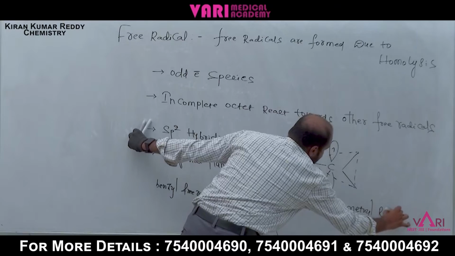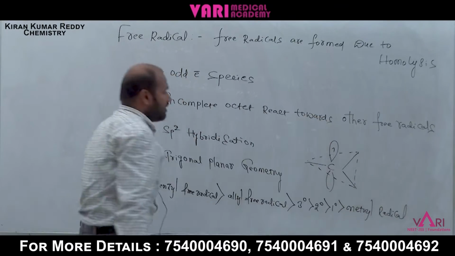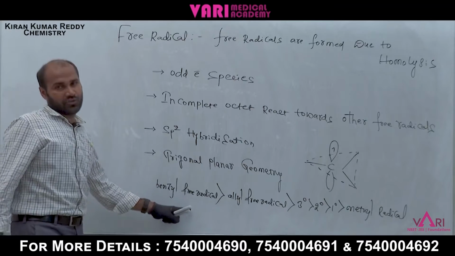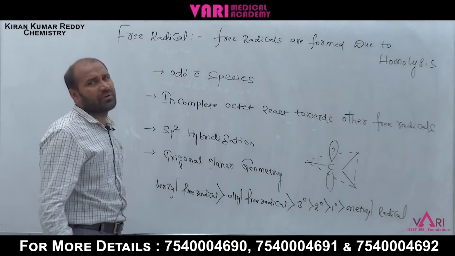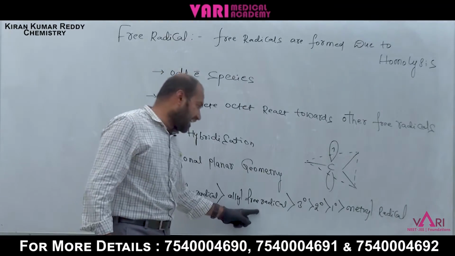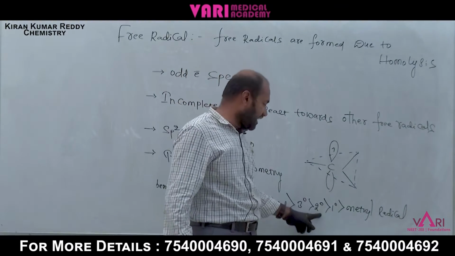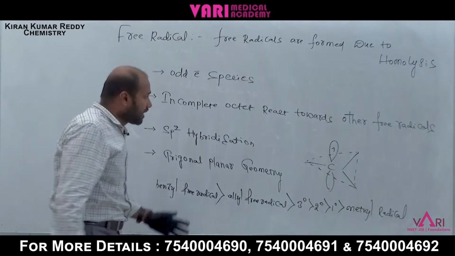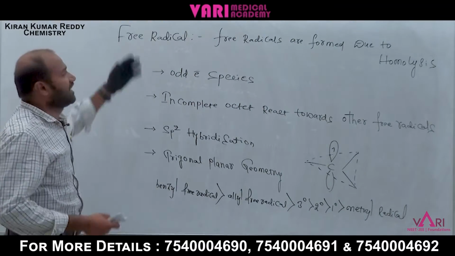The order of stability of free radical: benzyl free radical is more stable because of mesomeric effect or resonance effect, and then allyl free radical, tertiary, secondary, primary, methyl radical. These are the important points about free radical.